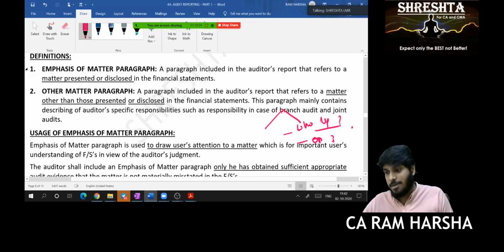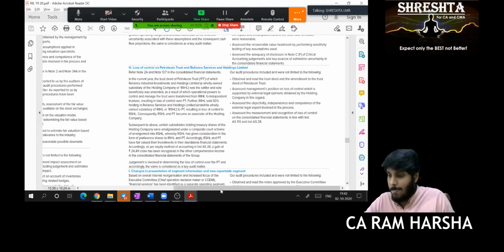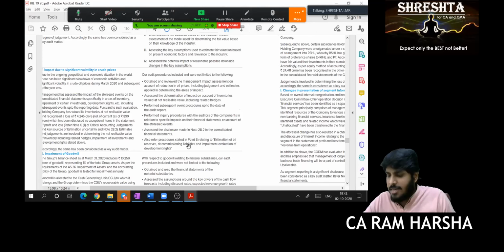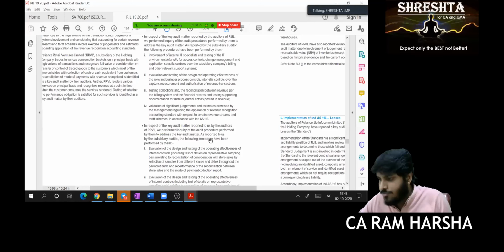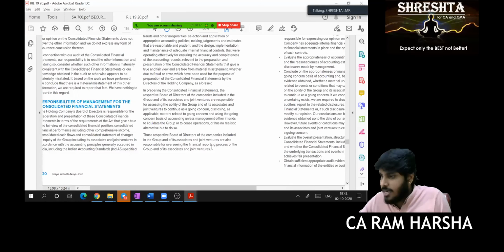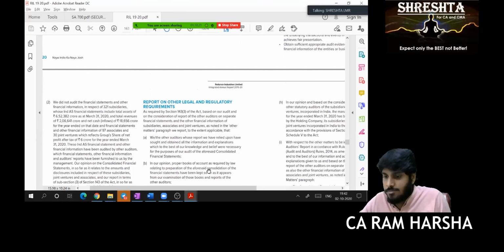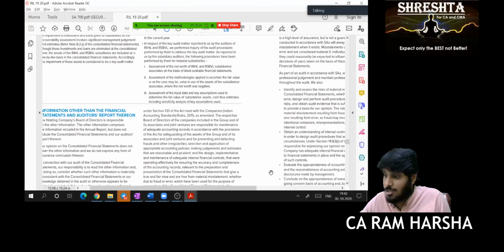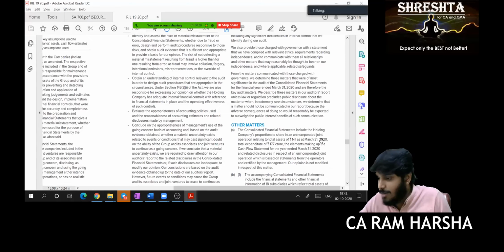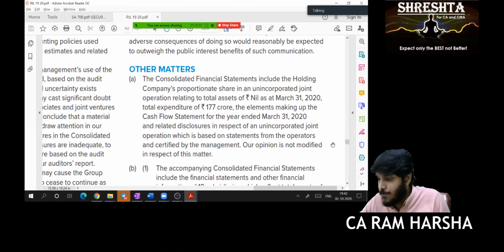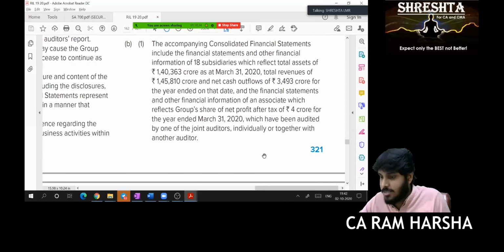Now you see the Reliance Industries other matter para. I will show you what they gave in the other matter para. The other matter paragraph is also an information para. You are giving some additional information. Yes or no? So what is there in the other matter para in Reliance Industries Limited? See, other matter para, one point they gave is below.